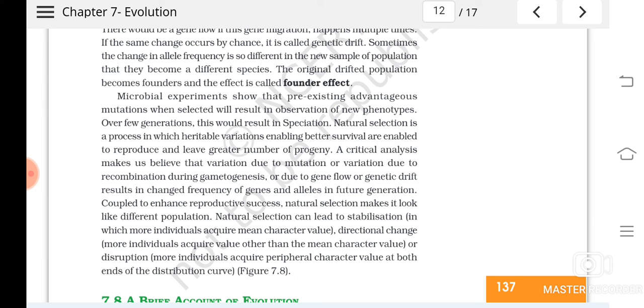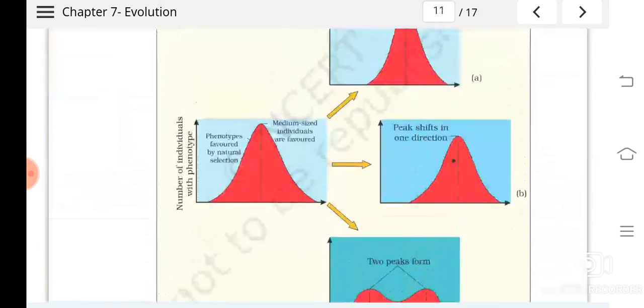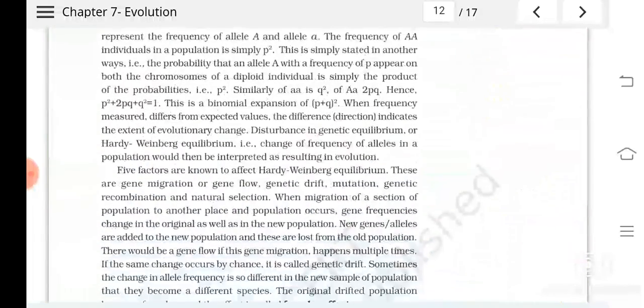Understood? So you can say it's a kind of disruptive natural selection. Natural selection can lead to stabilization, directional change or disruption. From the graph we have already studied this. So this much is clear.